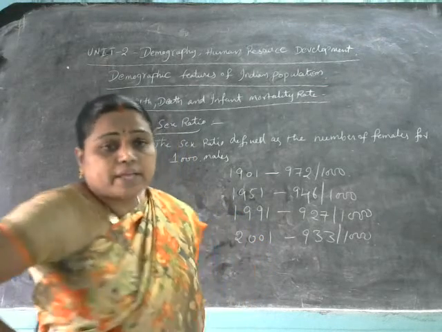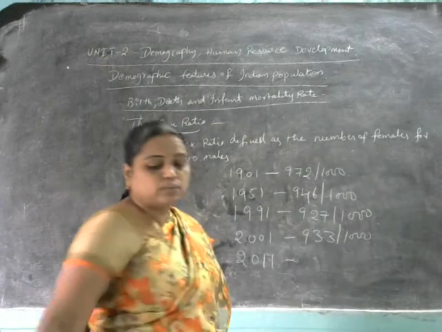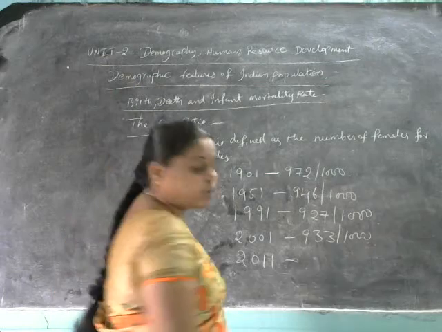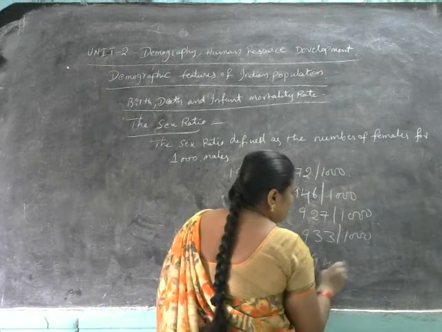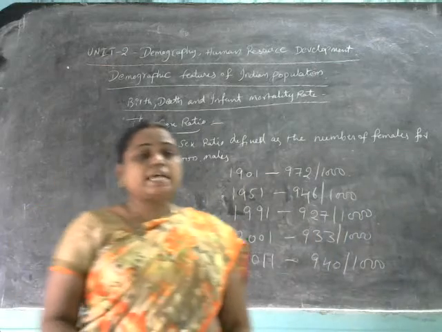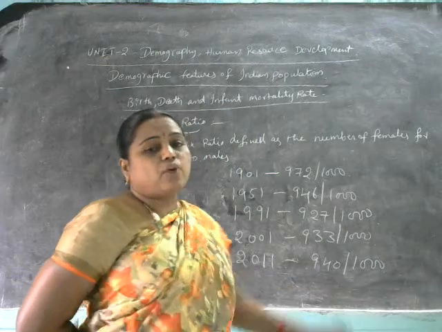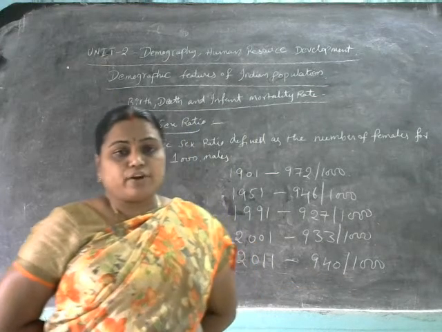According to the 2011 census, it has been shown as 940 females per 1,000 males, so there is an increase in the sex ratio.